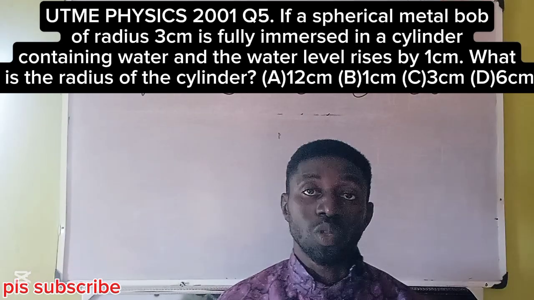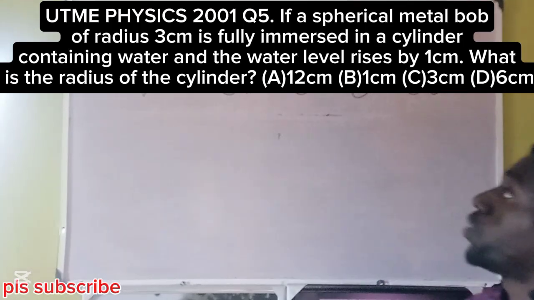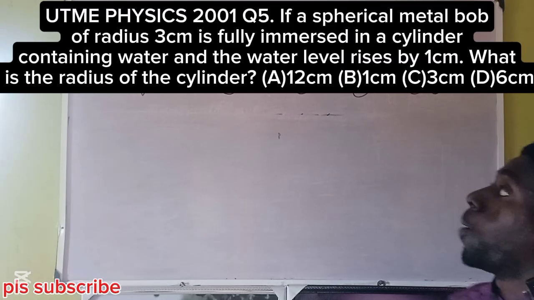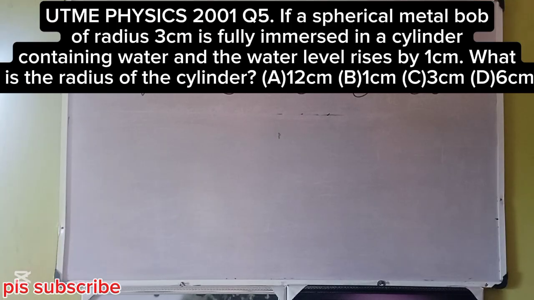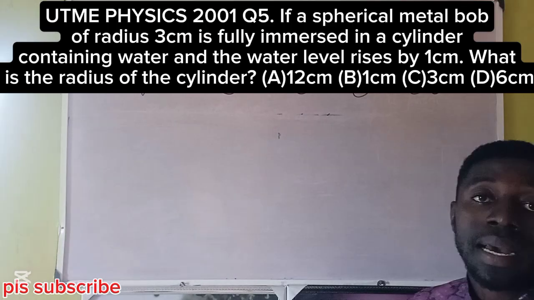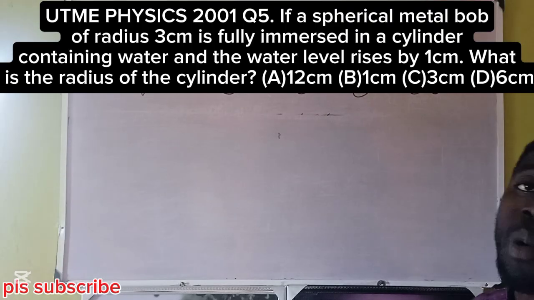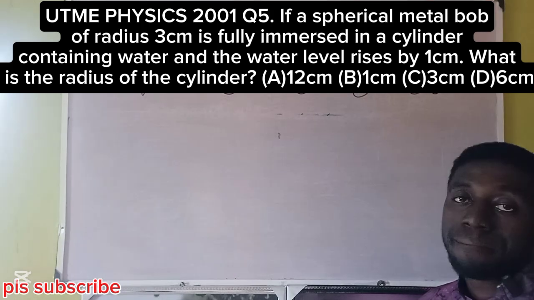JAMB past question 2001, question number 5. And the question goes this way. If a spherical metal bulb of radius 3 cm, spherical like a football, is fully immersed in a cylinder containing water, and the water level rises by 1 cm, what is the radius of the cylinder?